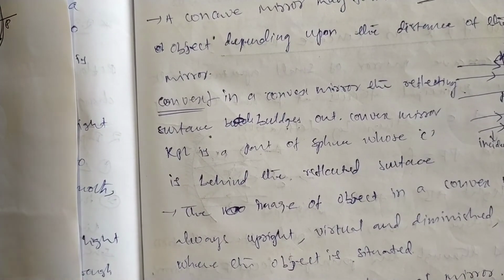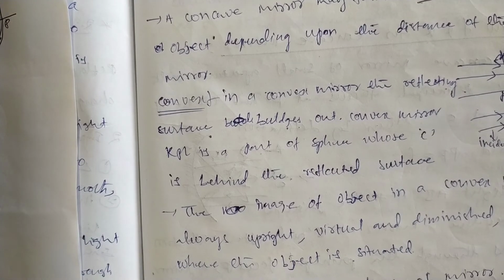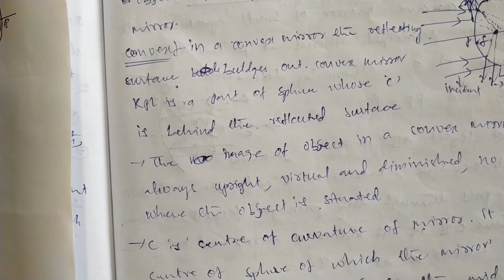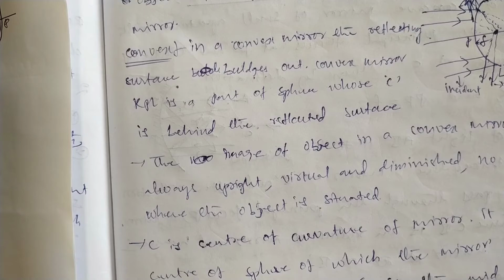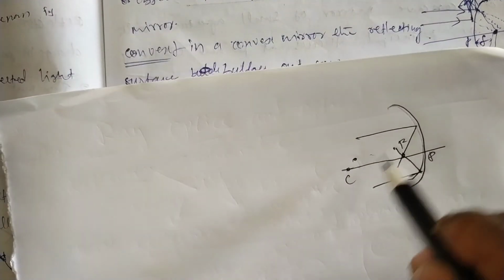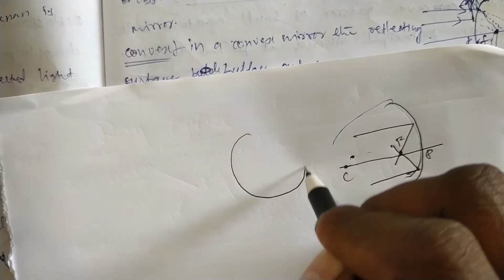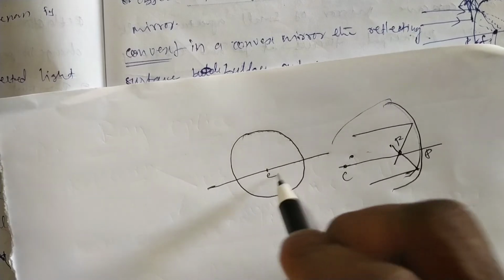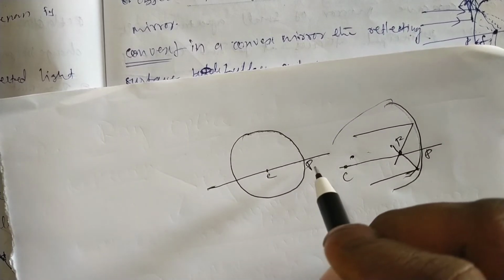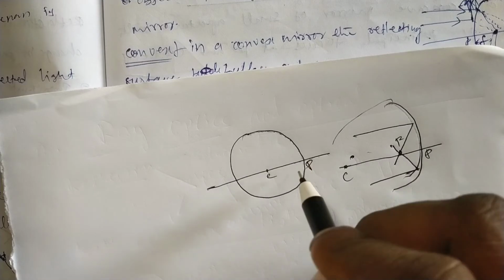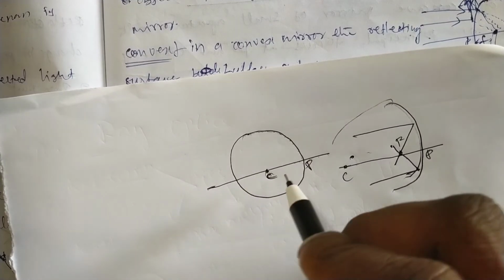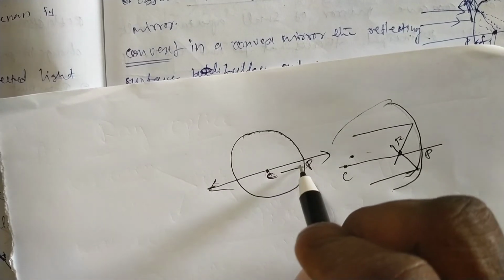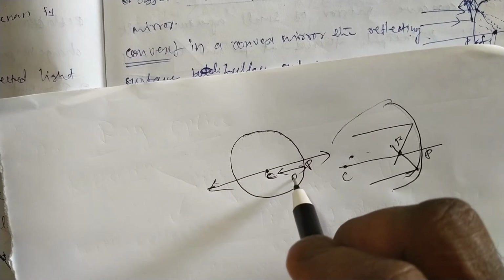Here in this case, C is the center of curvature of the mirror. It is the center of the sphere of which the mirror surface is a part. There is the principal axis, one axis passing through the center. P is the pole of the spherical mirror. From the center to the pole, that is the radius of curvature.